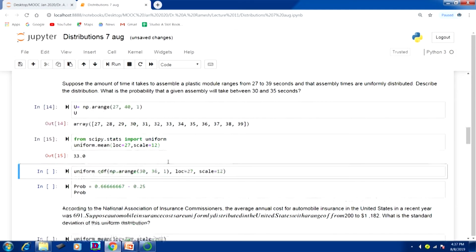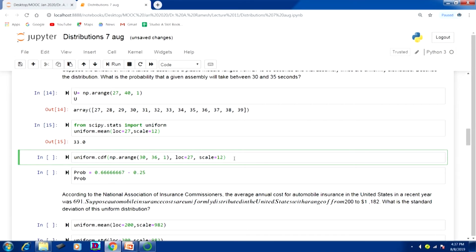Okay. Then we will do the cumulative distribution function, CDF. So, uniform.cdf of np.arange 30. What the question asked is 30 to 35. Okay. So, np.arange 30, because if it is 35, we have to go up to 36, the increment is 1, loc is 27, the scale is 12. So, this will give you the probability between 30 to 35.